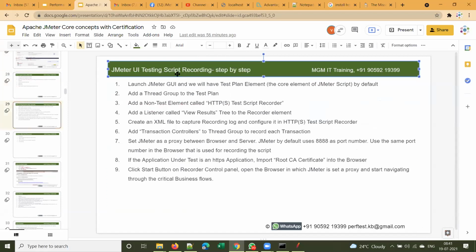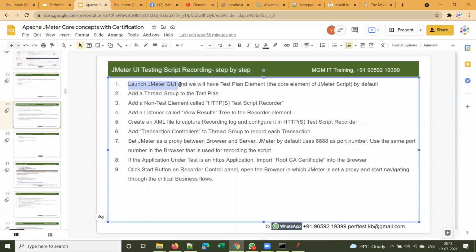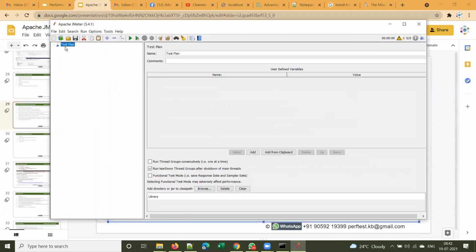Let me start with JMeter UI testing script recording step by step. So let's start with how to record a script with JMeter. These are the steps. First, launch the JMeter GUI, and we will have a test plan element by default. Test plan is the core element of any JMeter script. Once you launch JMeter, you will have a test plan element here, by default with a dark background.